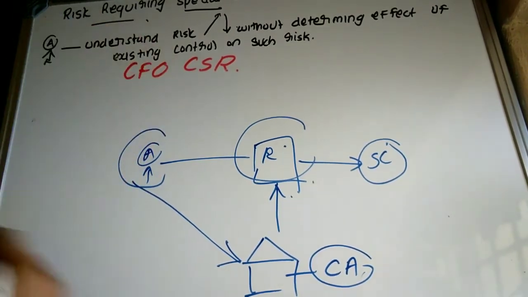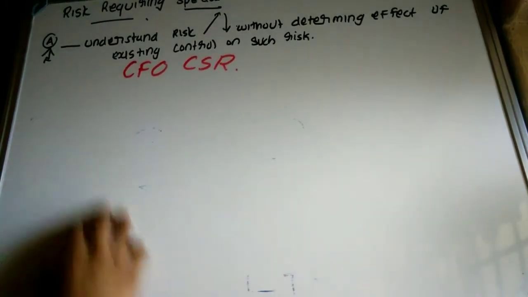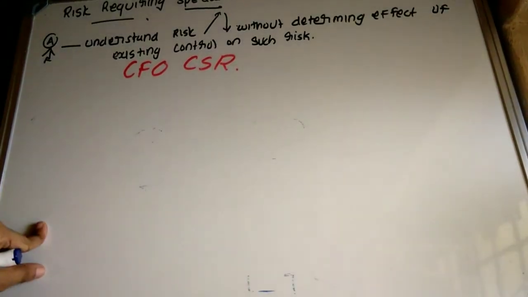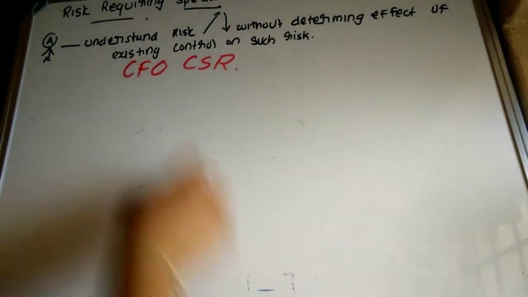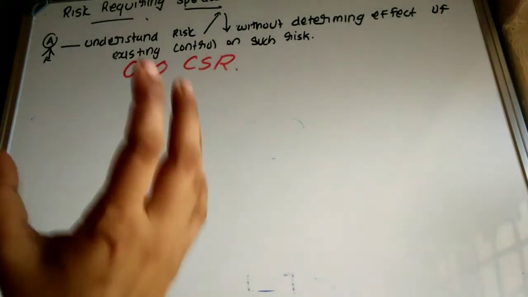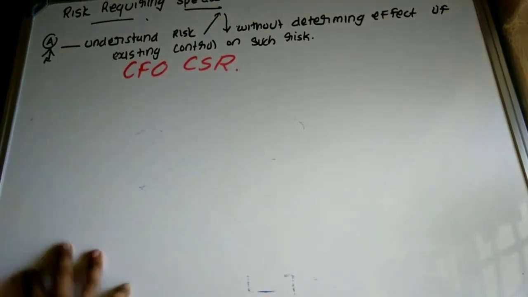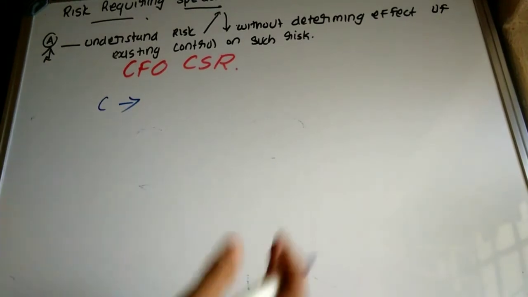Okay, so which are the risks that require special consideration, that we are going to discuss. Okay, here I have used what? Some mnemonic. Those who are not interested don't use it, but I will explain it. This is mainly for those who are having some trouble while remembering or recalling all those elements that they have already studied. Okay, so this is CFO CSR, that is, which are the risks that require special consideration. These are the risks that require what? Special consideration. CFO CSR, that is C means risk